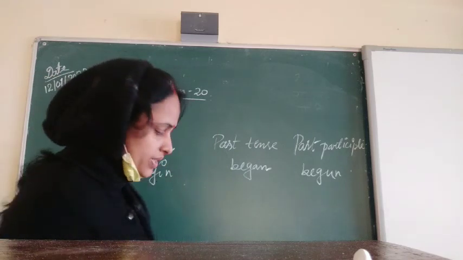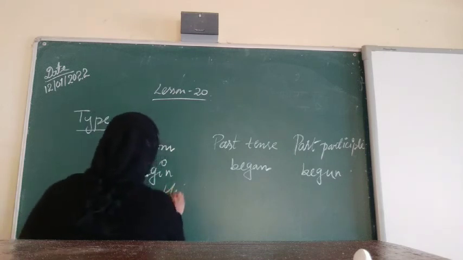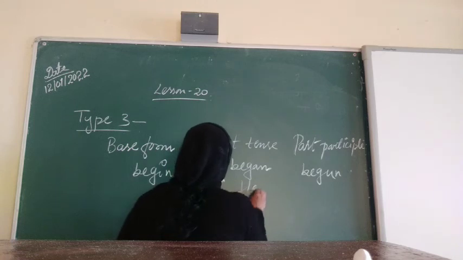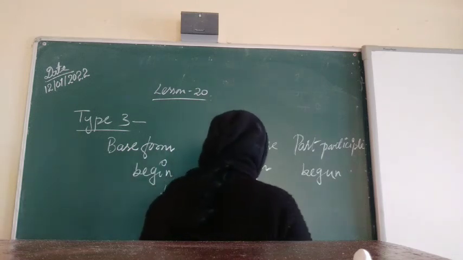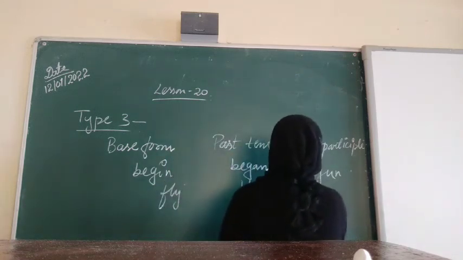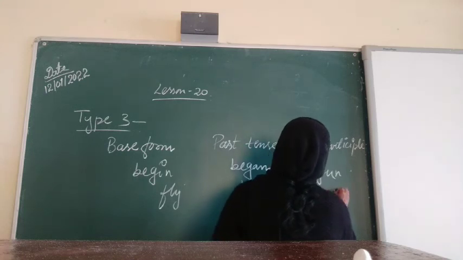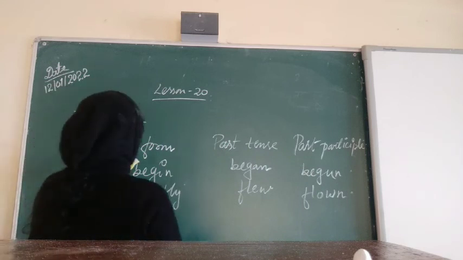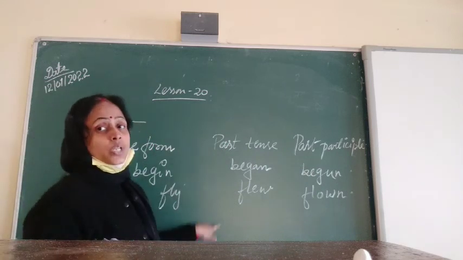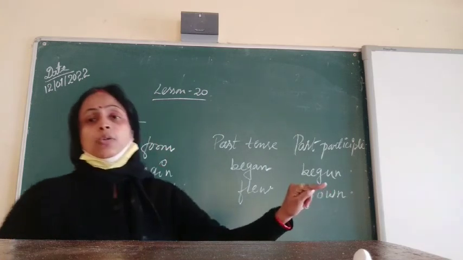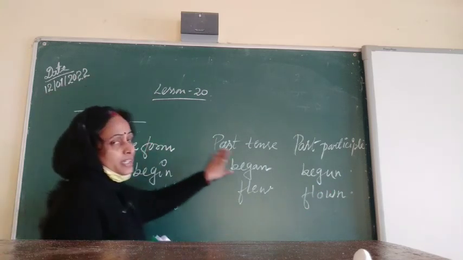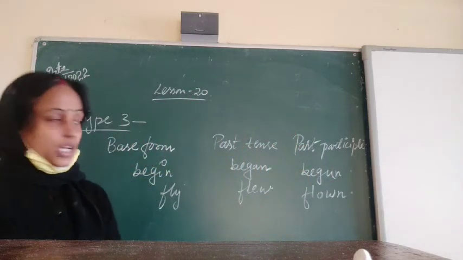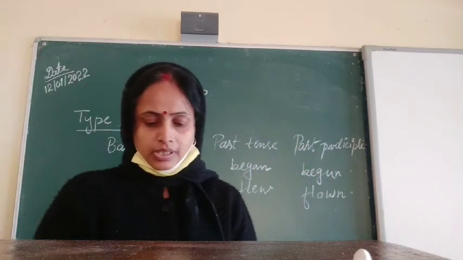One more example you can see: the base form is fly, the past tense is flew, and the past participle is flown, F-L-O-W-N. So in this third type, irregular verbs are different in all three forms: base form, past tense and past participle. Correct?